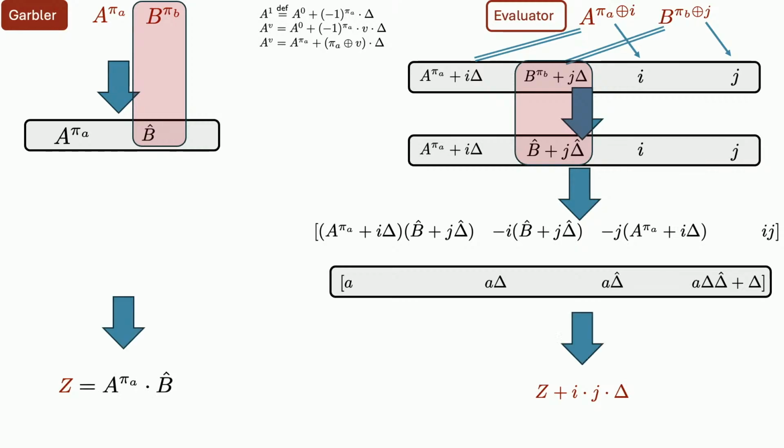Turns out that the math works, and the garbler is going to have this value, and the evaluator is going to have that value plus i times j times delta. So this is the slides that construct this key tool that we need.